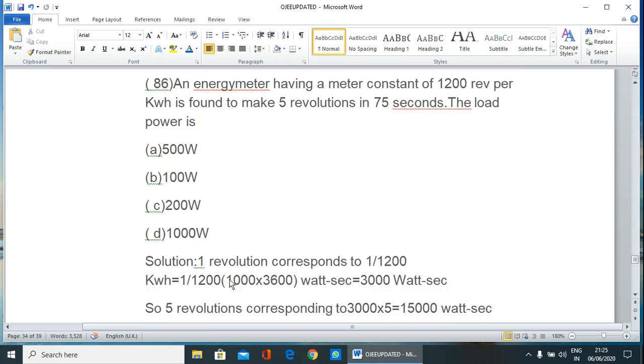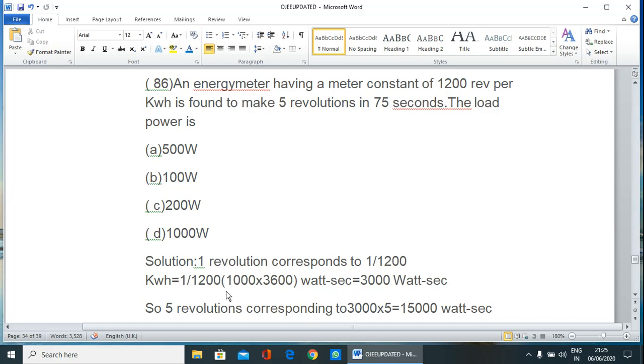So one revolution corresponds to 1 by 1200 kilowatt hour, that is 1 by 1200 into 1000 into 3600 watt seconds. So this is kilowatt hour.